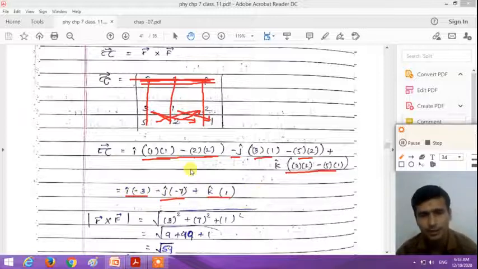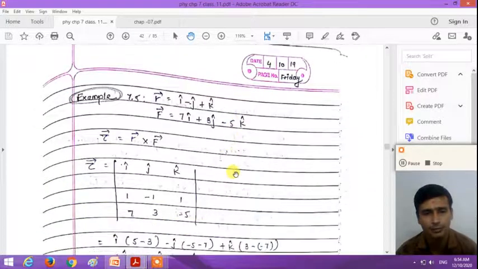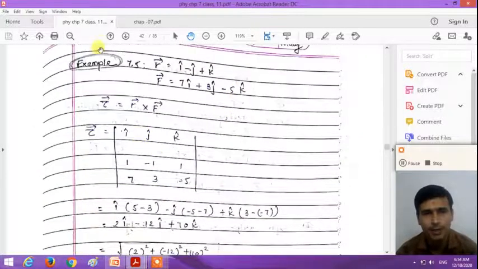And how can we find the magnitude of this torque? Under root of (minus 3) square plus 7 square plus 1 square. We get the magnitude of the torque equal to under root of 59. Understand how we can calculate the torque acting on the particle. So under root 59 gives 7.68 as the magnitude of the torque. So torque tau is equal to minus 3i plus 7j plus k, and the magnitude of the torque is 7.68 Newton meter.